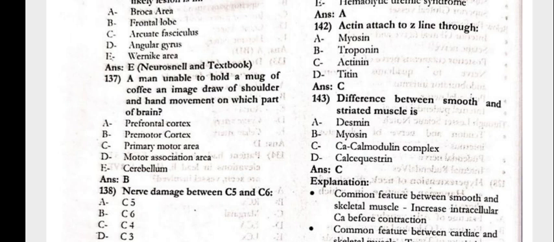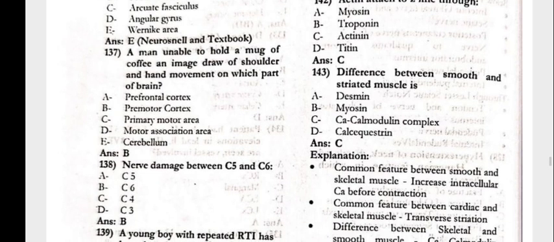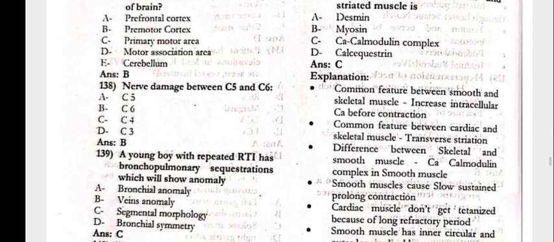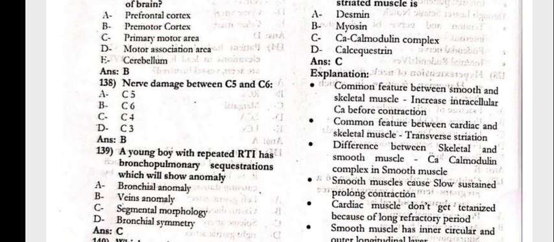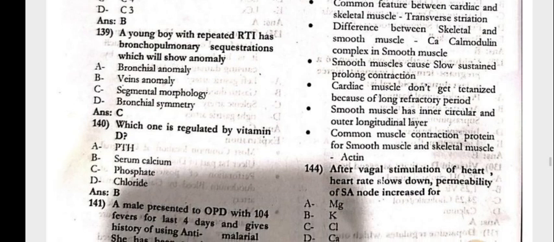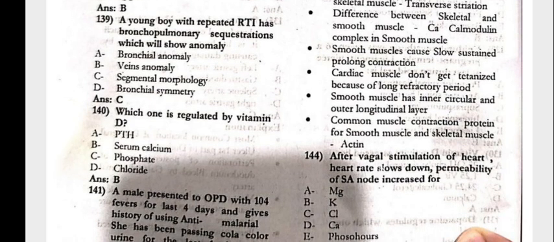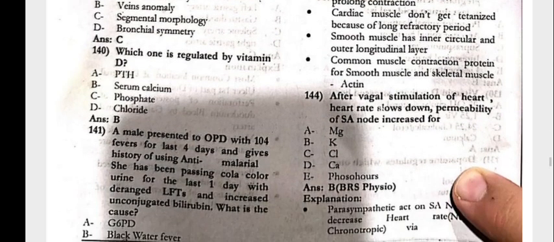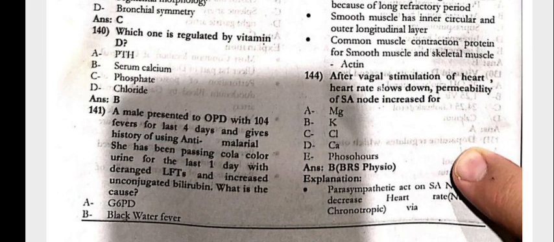The man is unable to hold a mug of coffee. An image drawn of the shoulder and the hand movement is on which part of the brain? That is the premotor cortex. Nerve damage between C5 and C6 would be C6. A young boy with repeated RTA has bronchopulmonary sequestration, which will show an anomaly in the segmental morphology. Which one is regulated by vitamin D? That is the serum calcium.